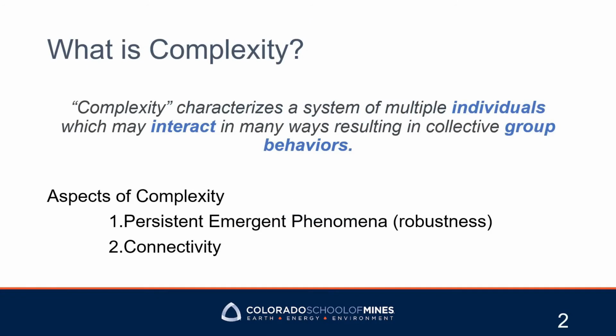Today I'd like to talk about quantum entangled breathers and Goldilocks quantum cellular automata. To begin, I'd like to define complexity. Complexity characterizes a system of multiple individuals which may interact in many ways, resulting in collective group behaviors. Two aspects of complexity I will touch on today are persistent emergent phenomena, which we see as robustness, and connectivity.